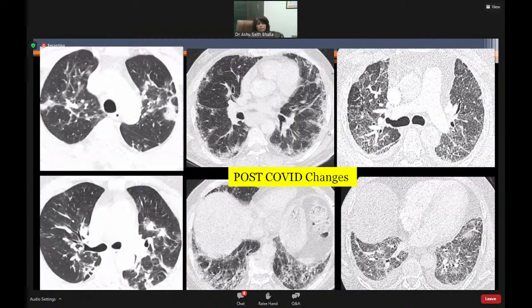Then post-COVID changes, mostly we follow up clinically or on chest radiograph or on CT. We are not discussing this today, but similar to what the COVID pneumonia gives, it will give you a lot of different patterns.